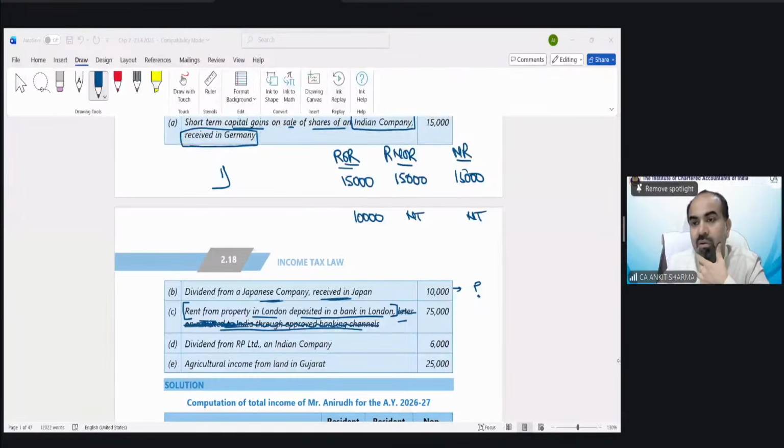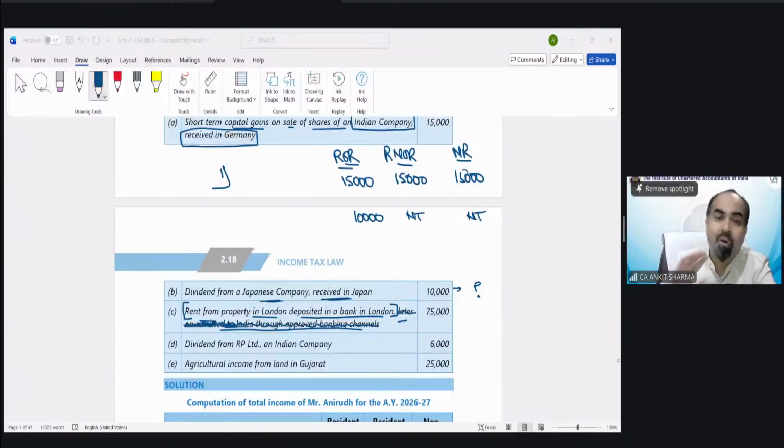ROR, not applicable. Kuldeep, why are you saying non-taxable? The remitted part, we do not need to do anything. But after cutting the remitted part, we have received rent from property in London, deposited in a bank in London. On the basis of this information, we have to solve the question. Not applicable is the wrong answer.